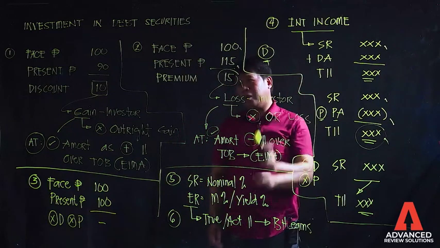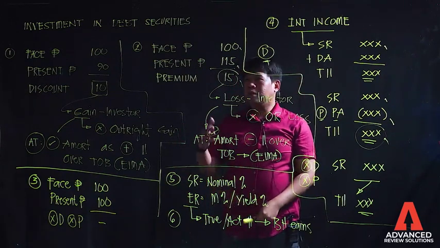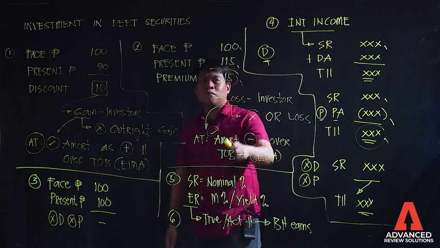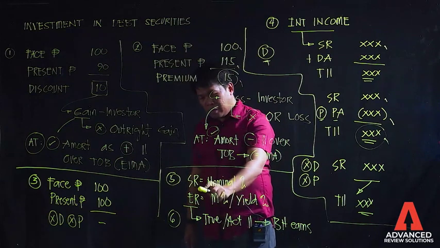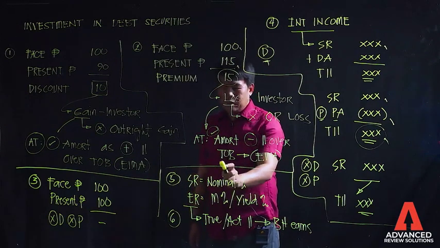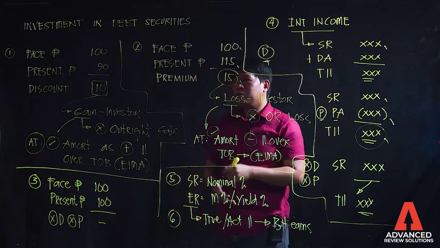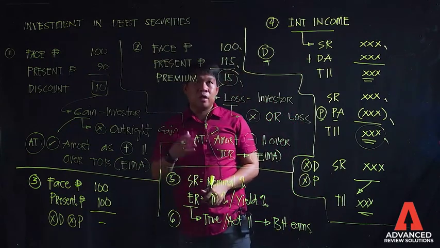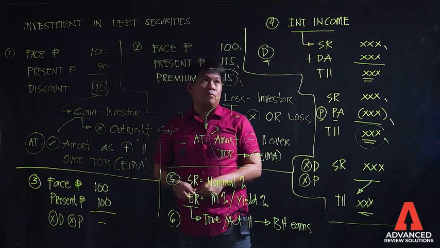O, pasimplihin natin. Pag nakatanggap ka ng bond indenture, makikita mo dun si face amount at makikita mo dun si stated rate. And this stated rate or nominal rate, that is the interest rate na magsasabi sa'yo kung magkano ang tatanggapin mong interest on a regular basis all throughout the term of the bonds.